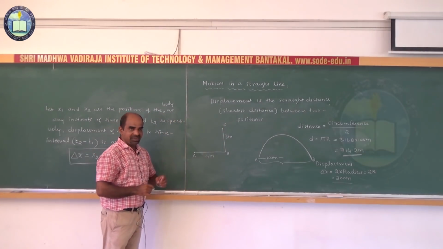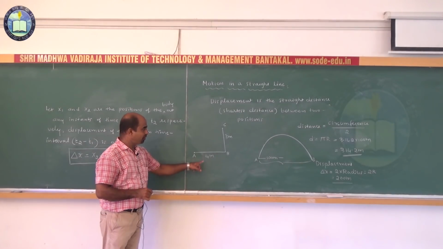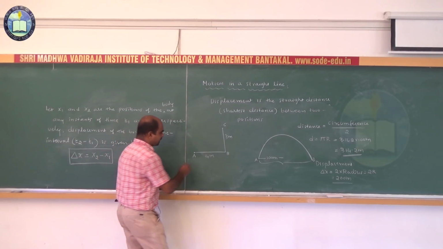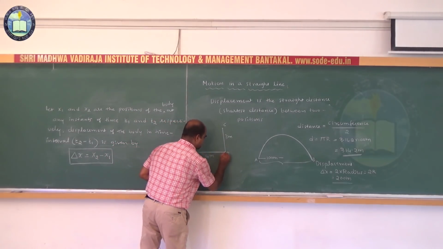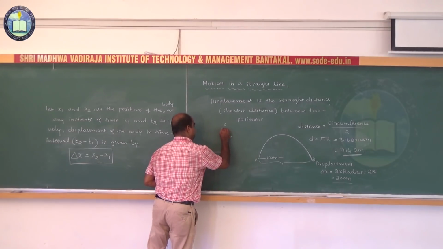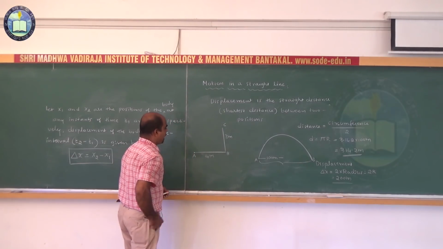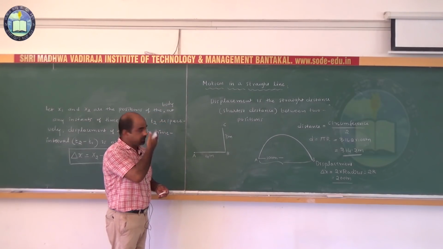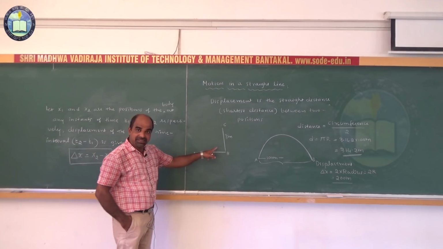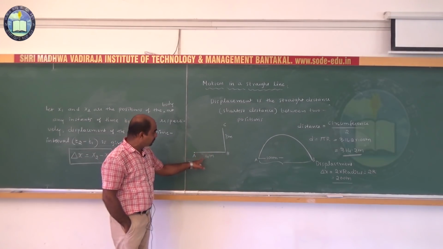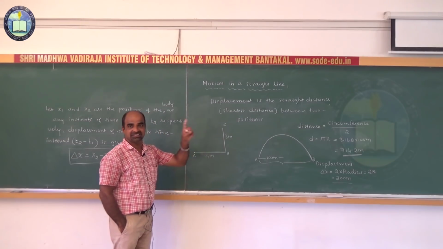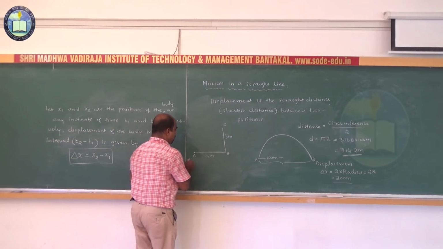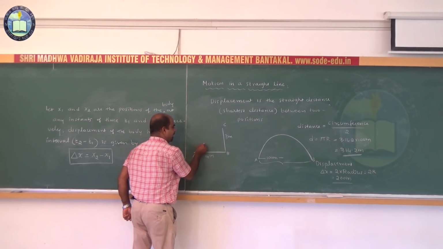Then what is the total distance traveled by the body? 4 meters plus 3 meters, 7 meters. So after traveling 7 meters along the path from A to B and from B to C, that is the total length of the path traversed by the body to reach from A to C via B. After traveling 7 meters, the position of the body changes from A to C.